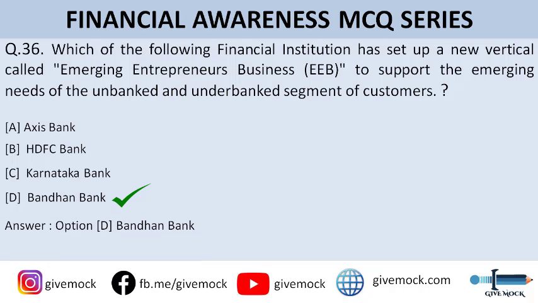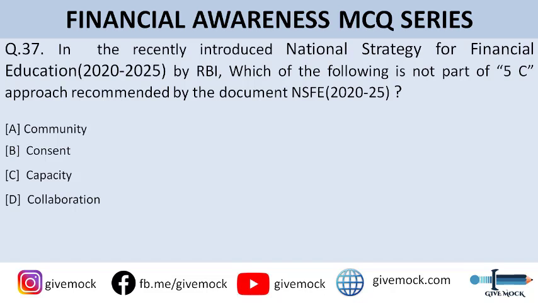Alright guys, moving on to question number 37. In the recently introduced National Strategy for Financial Education by RBI, which of the following is not part of the 5C approach recommended by the document? So you can go through the options here. Option A is community, B is consent, option C is capacity, option D is collaboration. So guys, the correct answer is option B, that is consent. That is not part of the 5C approach.